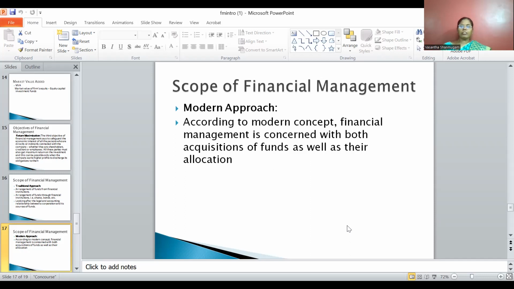What is meant by financing decision? The financing decision of a firm deals with the financing mix or financial structure of an organization. There is a difference between financial structure and capital structure. Financial structure includes both long-term and short-term funds. So what is the proportion of long-term funds and short-term funds? Short-term is nothing but working capital.